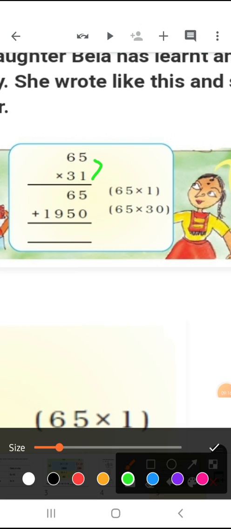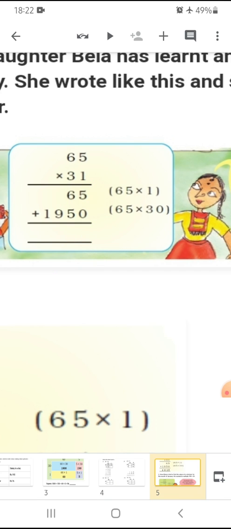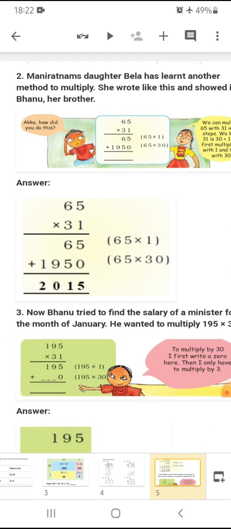It is 5 multiplied by 1, 5, 1 multiplied by 6, 6, 3 multiplied by 5, 5, and carry 1, 6 3s are 18 and 19. Then you have to add, this will be 5, this will be 5 plus 5, 1, this will be 0, and this will be 2. So 2015 is the answer, and in the previous one also we got the answer as 2015, means whatever method we adopt we will get the same answer.